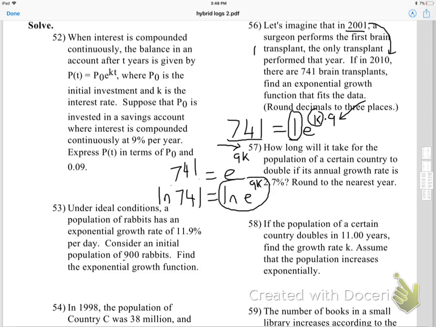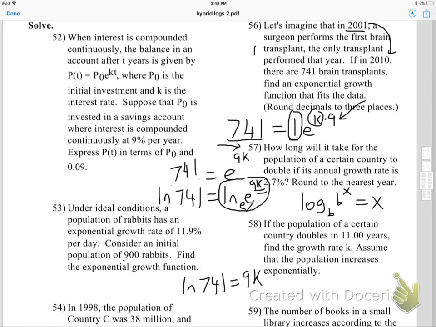Remember this rule? Log to base b of b to any exponent is just the exponent. Now this is base e, so because those two are the same, the answer is just 9k. I've got ln of 741 equals just the 9k.